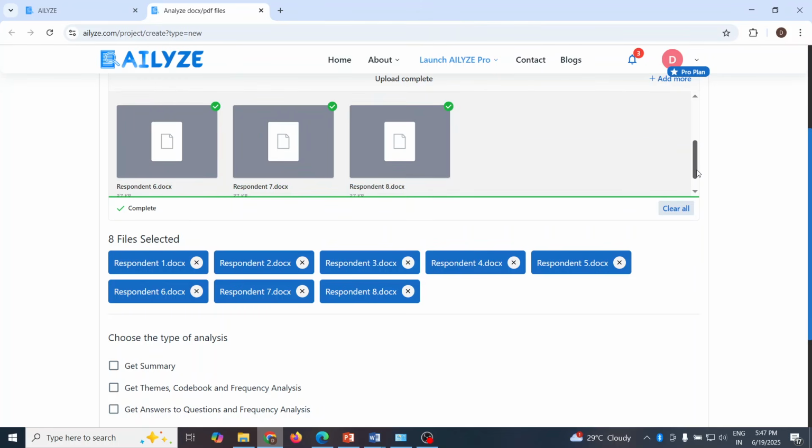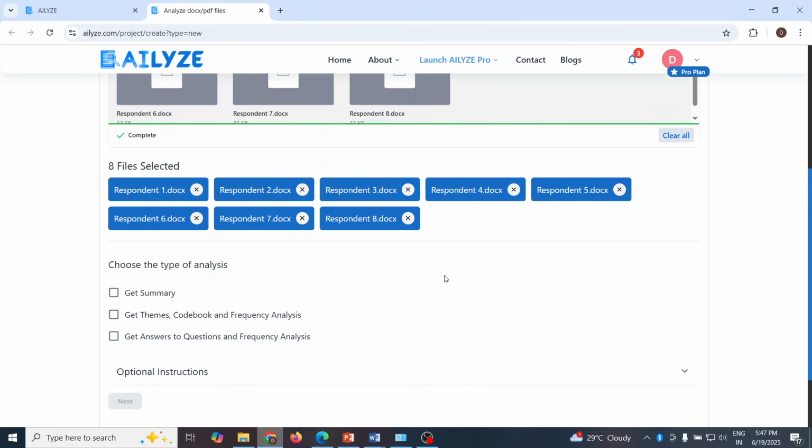Ailyze can analyze documents in any language, up to 50 documents. Remember, 50 documents at a time. So for this session, I only uploaded 8 transcripts. These transcripts are on sustainable tourism. Now what it offers me: choose the type of analysis.